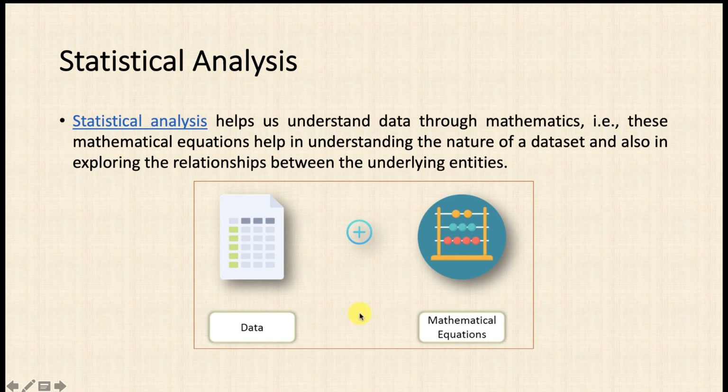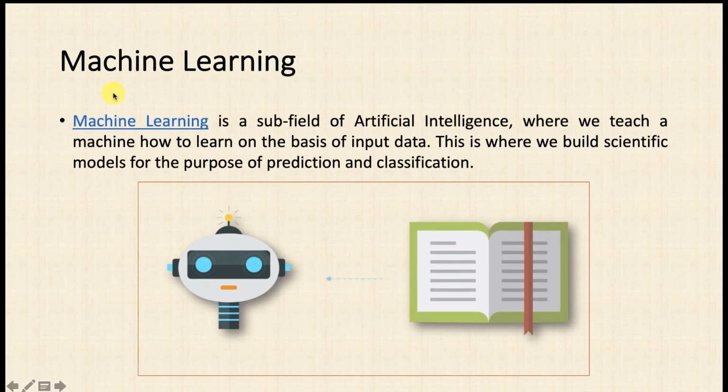And the last is machine learning. Machine learning is a subfield of artificial intelligence where we teach a machine how to learn on the basis of input data, right? This is where we build scientific models for the purpose of prediction and classification. I hope you understand all of these terminologies very well.